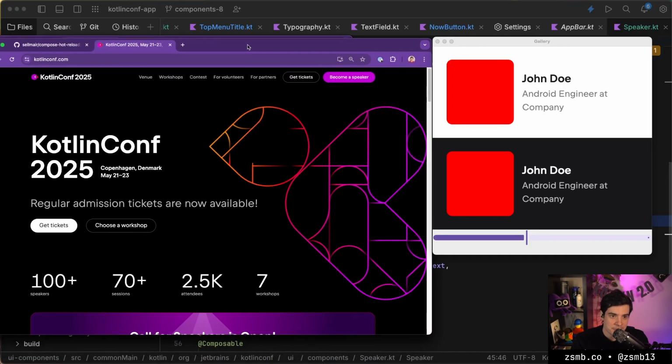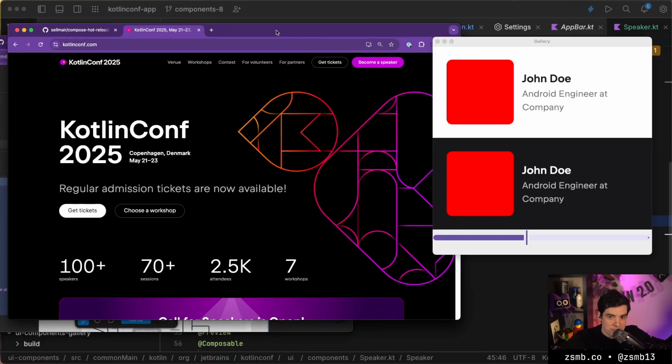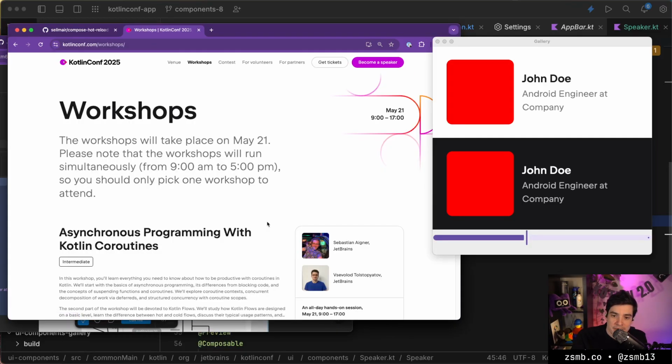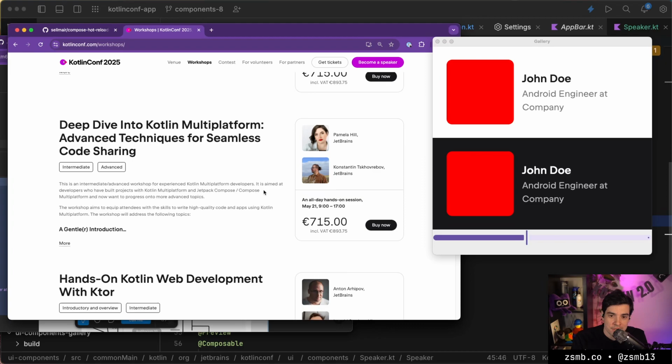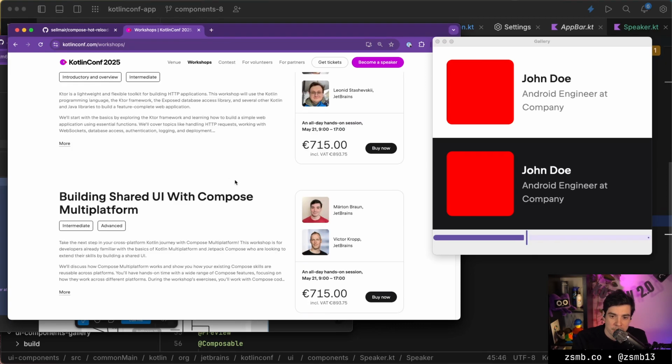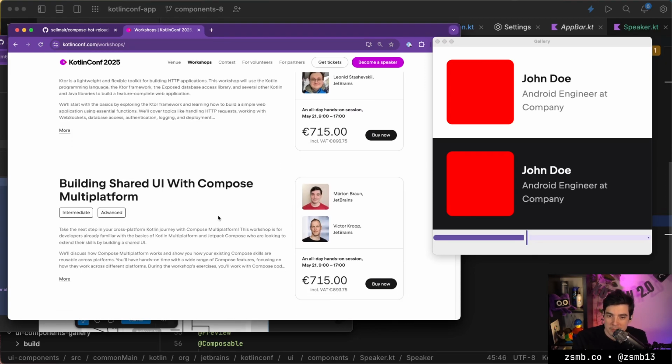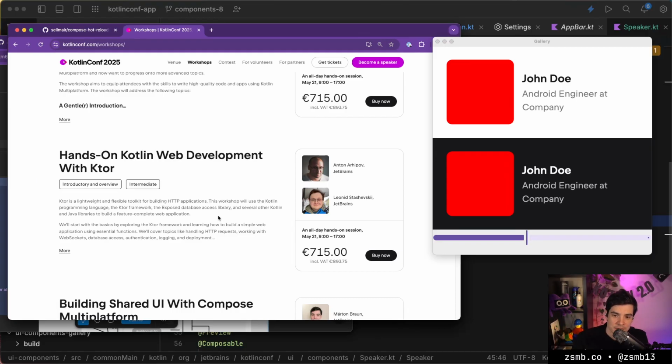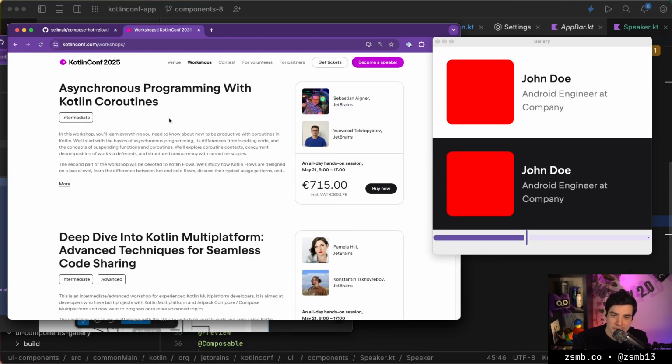So again, what we're tinkering with is actually the app for next year's KotlinConf. So if you don't have a ticket yet, grab a ticket. If you don't have a workshop ticket yet, check out the workshops. There's coroutines, there's Kotlin multi-platform, there's Compose multi-platform, with me and other advocates and engineers on all of these workshops. So check all of that out.